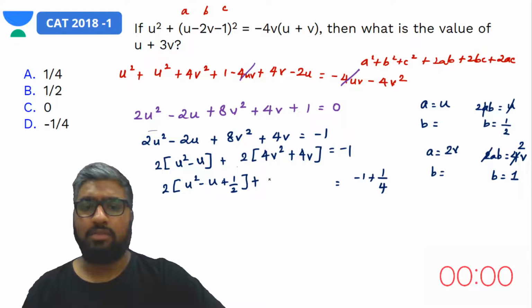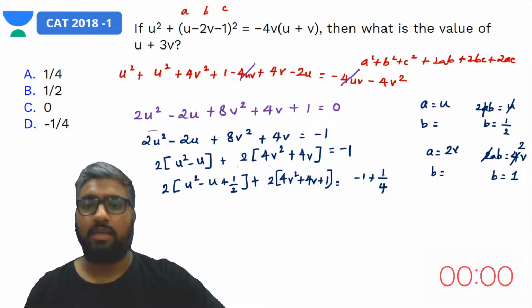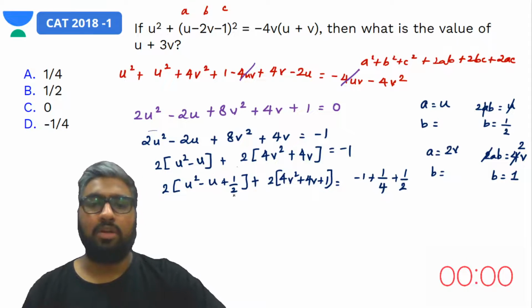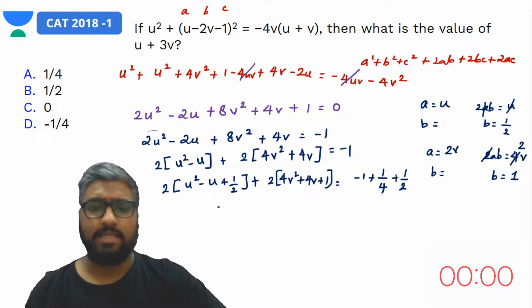1 by 2 is what is to be added, right? So plus 2 times what happens here? 4v square plus 4v plus 1. Yes, but on the other side we would be adding plus 1 by 2 on both sides. Got it. Now what do we have? We have a very nice expression here.